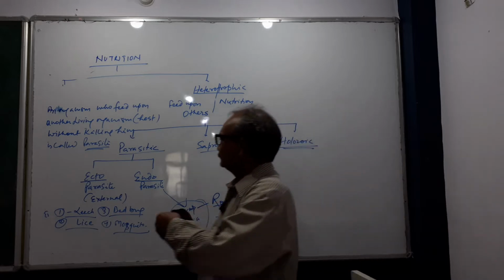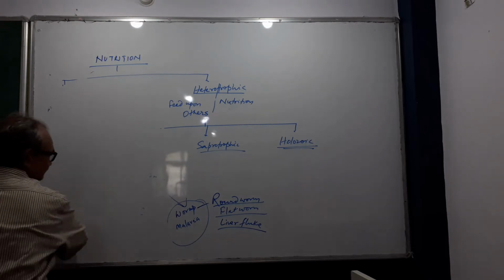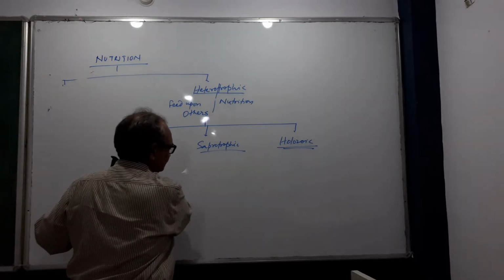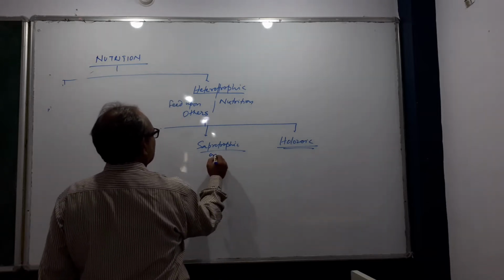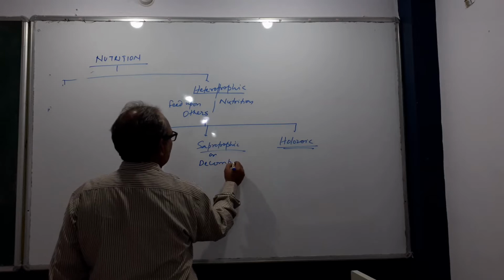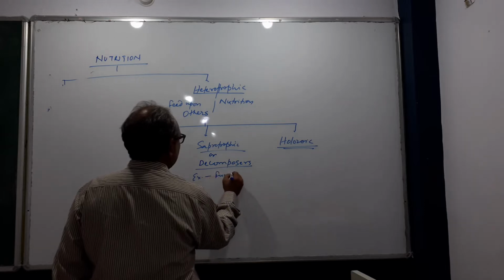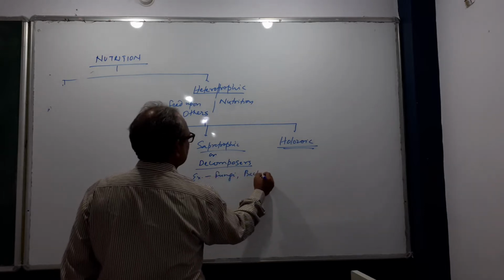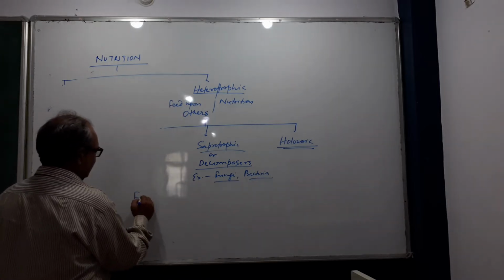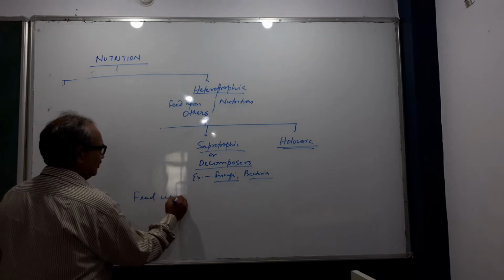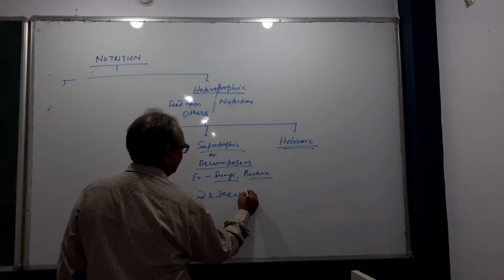Next is saprotrophic, or decomposers. For example, fungi and some bacteria also. Saprotrophic means the living organism feeds upon dead and decaying matter.